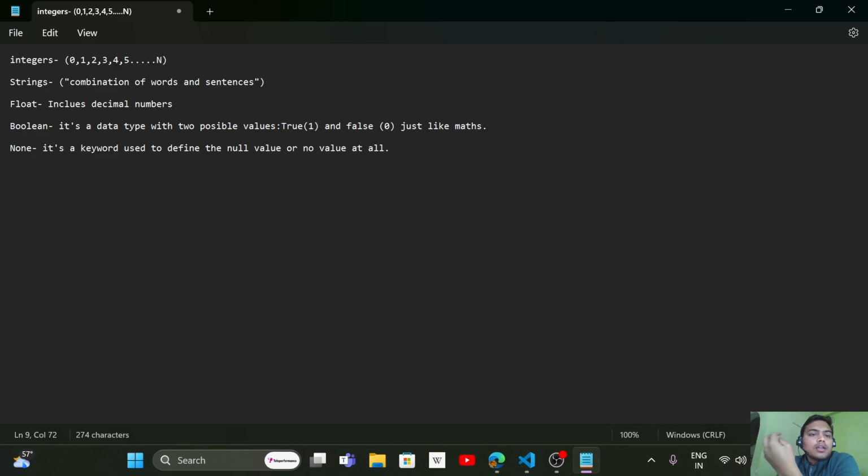Boolean is a data type with two possible values, true and false, just like math, because these terms came from Boolean algebra. And the fifth is None. It's a keyword used to define the null value or no values at all.